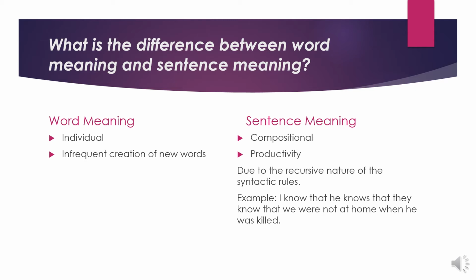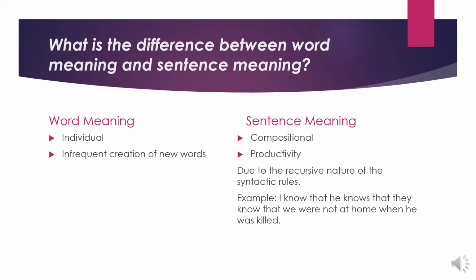Now this that clause that functions as the direct object of know has the same structure as the whole sentence. Let's have a look together. Now we have that, the complementizer. Now we have he as the subject, and knows that they know that we were not at home when he was killed is the predicate. Now knows is the verb, and this knows is followed by a that clause, or a finite clause, that functions as a direct object of the verb knows, which is that they know that we were not at home when he was killed.